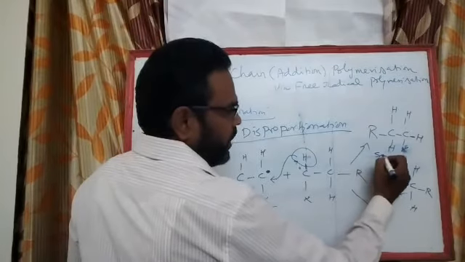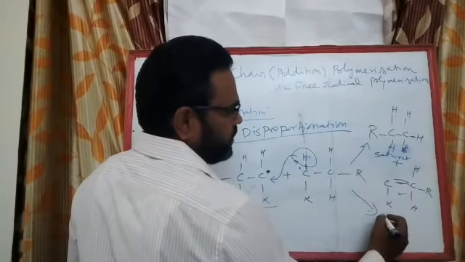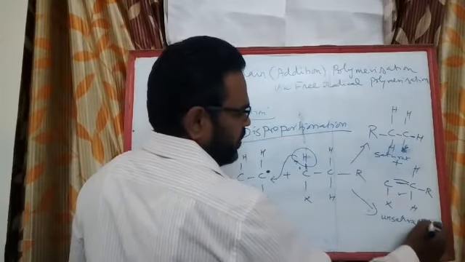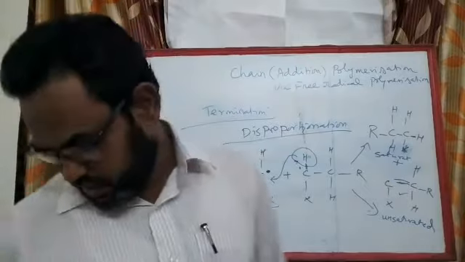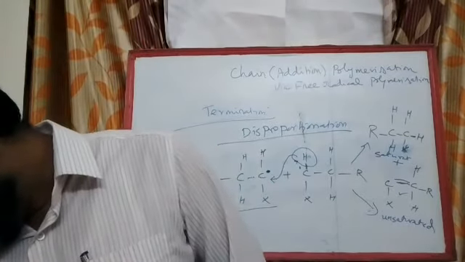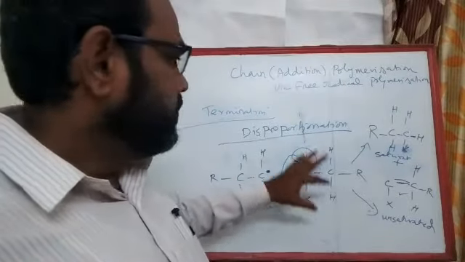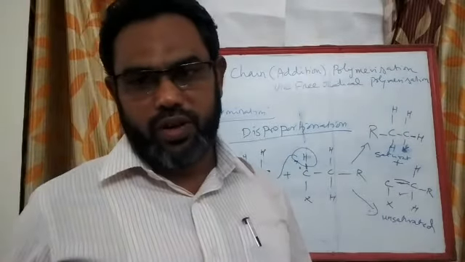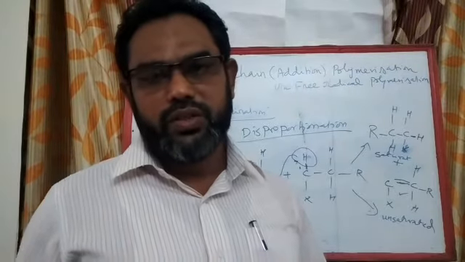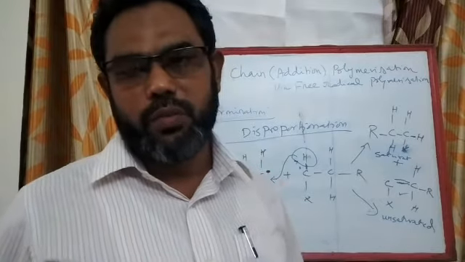So here you have a saturated and an unsaturated species. Okay, so this is an unequal sharing. One takes up the proton, the other leaves the proton. So this method of arresting the chain is called disproportionation.